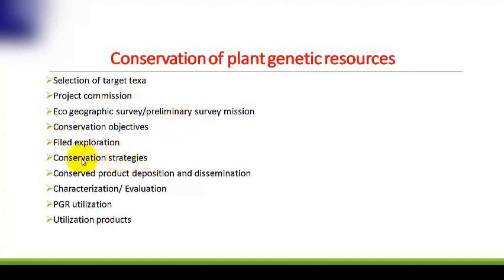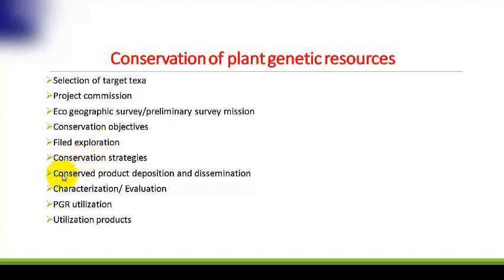This involves the designing, management and monitoring of these genetic resources. Here are two main strategies about this conservation. The first one is in situ conservation, in which we provide protection to these plant genetic resources inside their habitat, and the next one is ex situ conservation, in which we give protection to these plant genetic resources outside their habitat. We will discuss both these types in the next lecture in detail.